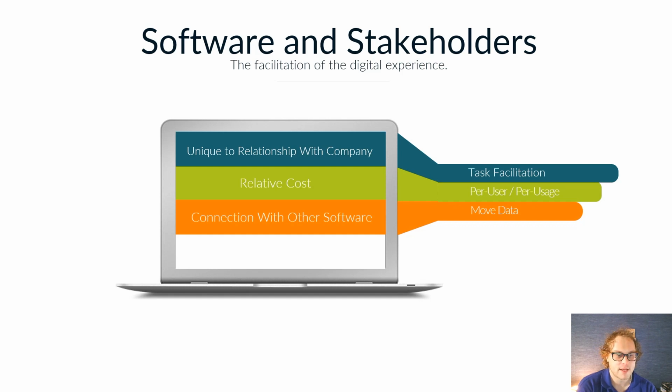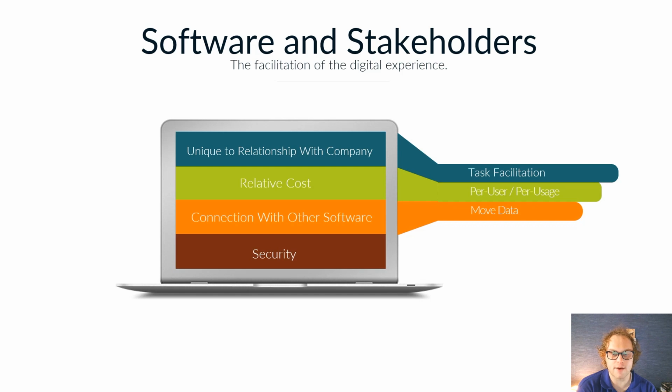Now, the last thing that we should look at when we're looking at software and stakeholders is security. We want to make sure that we are protecting the data that is within the software and even protecting who has access into that software. So we want to set up a variety of access limits to determine who's able to touch that data and what they're able to do with that data.